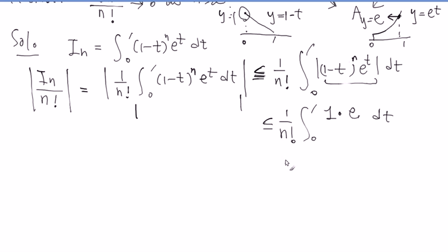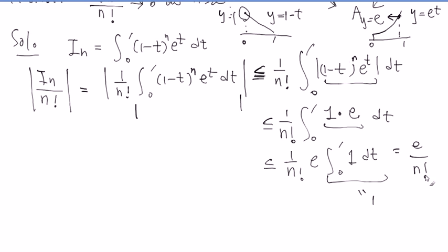But it is divided by n factorial, and that's the magic. This n factorial is huge. No matter what's happening in here, this is going to be some constant divided by it. So what is this number? This is a constant. There's no t in there, right? So e is pulled outside, an invisible 1 stays inside, and dt like this. The integral of this one is t, from 0 to 1. Do you see that? That is just 1. The antiderivative of 1 is t. So from 0 to 1 is 1 minus 0. So therefore, it is e, which never changes, divided by n factorial.